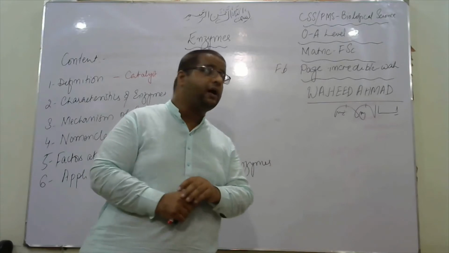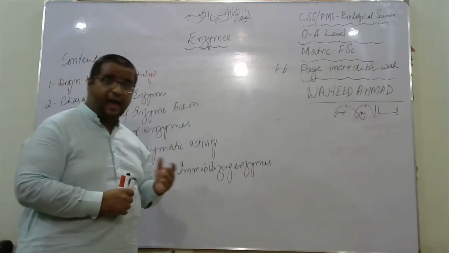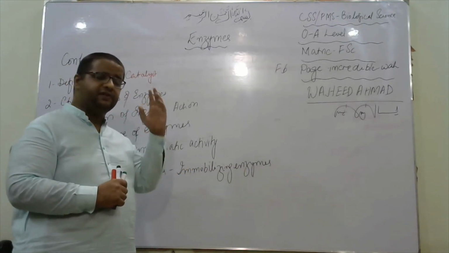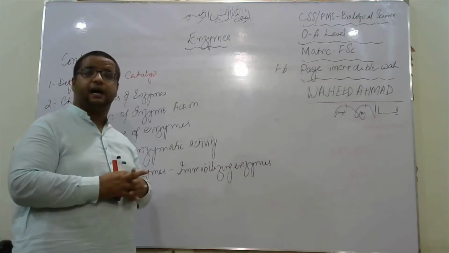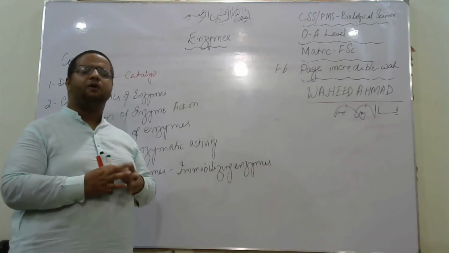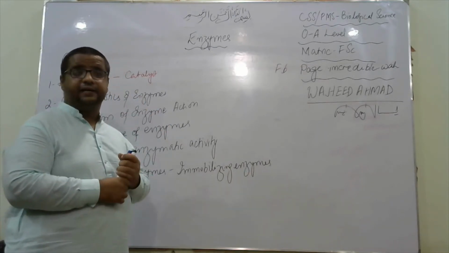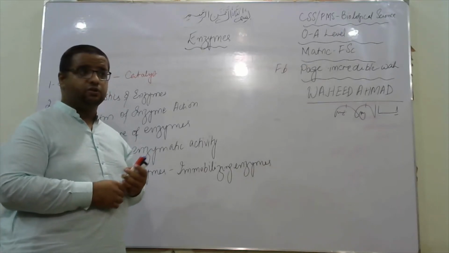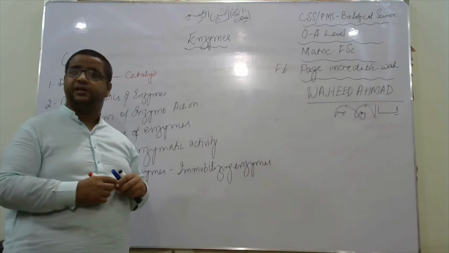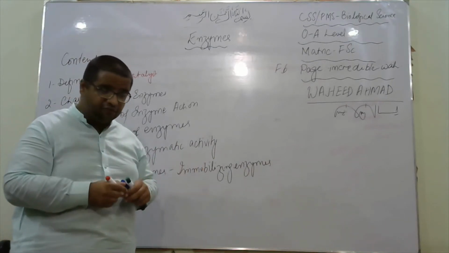Moving to the second point, which is regarding the characteristics of enzymes. We have discussed proteins in detail in the previous lectures. Proteins are fibrous and globular. The compact form of an enzyme is a globular protein, and it has a three-dimensional structure. So it's a protein in nature. First of all, it's a protein in nature that is encoded by our DNA. This is one of the characteristics of enzymes.